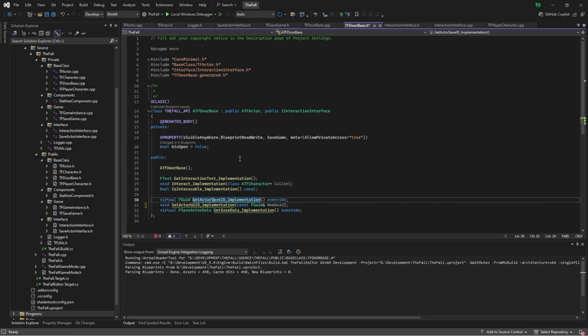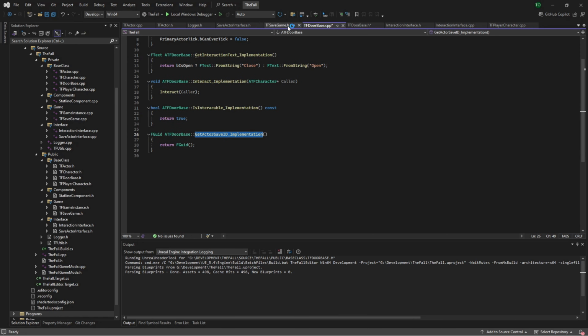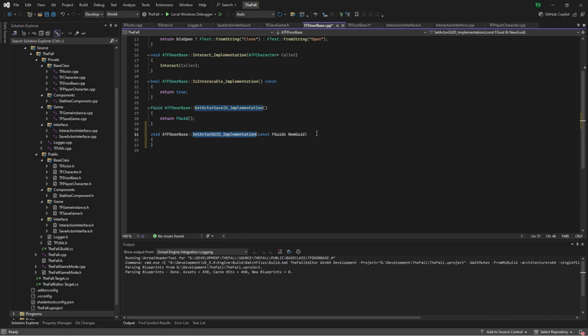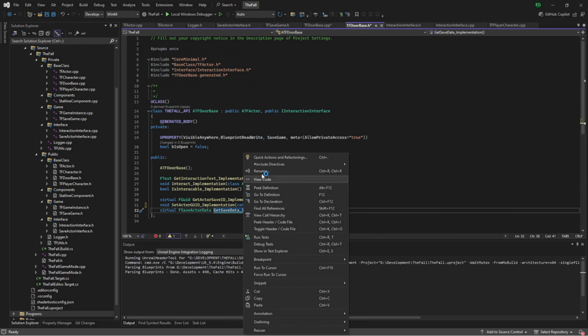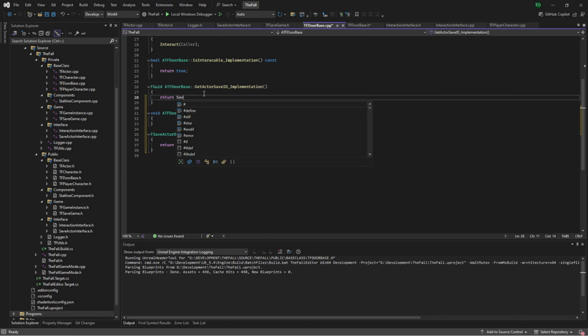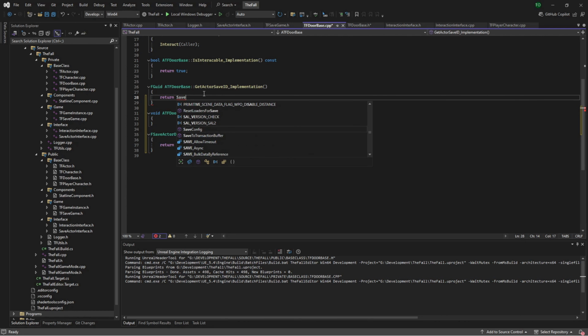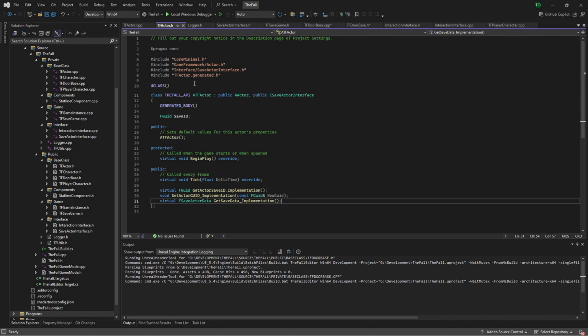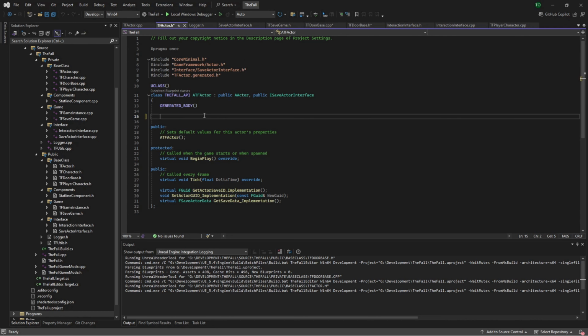So we're just going to quickly create these definitions, and then populate the data. So we want to return a save actor ID. Save ID? What do we call it? TF actor base. Oh, that's why it is a private one.